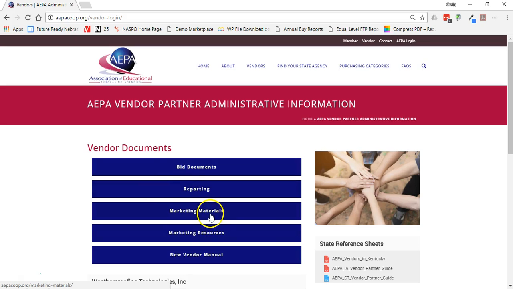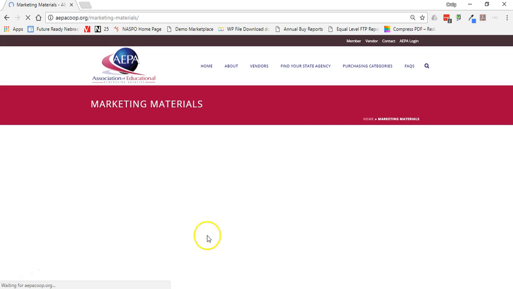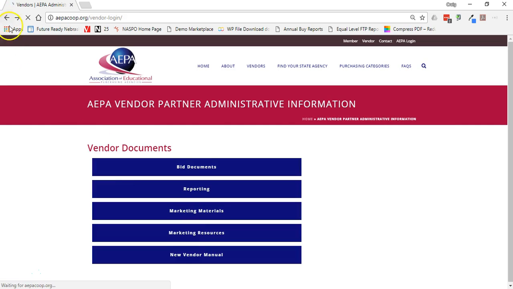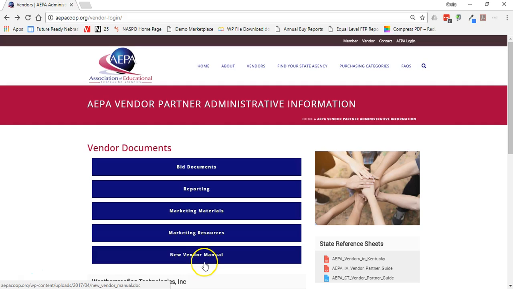But the marketing materials, again, it's just a duplicate of what the members see. Same way with the marketing resources, so they're seeing these flyer ideas and so forth. If vendors have marketing materials that they would like to share with the states, and they're generic enough that maybe we put them up and make them available to the website, then maybe that's something we can put in here.